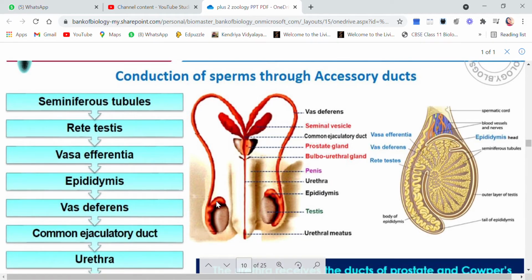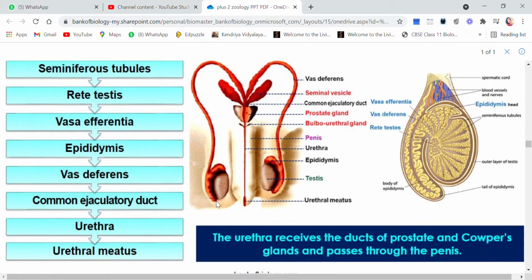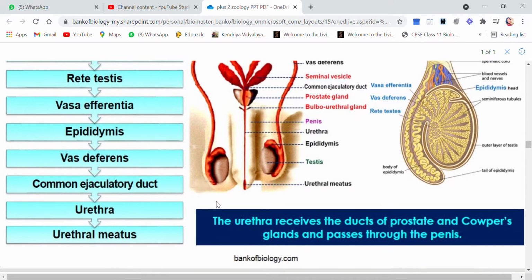This is the passage of sperms from testes to outside. The urethra will receive the duct of prostate and Cooper's gland and passes through the penis. So ultimately everything opens into the urethra.